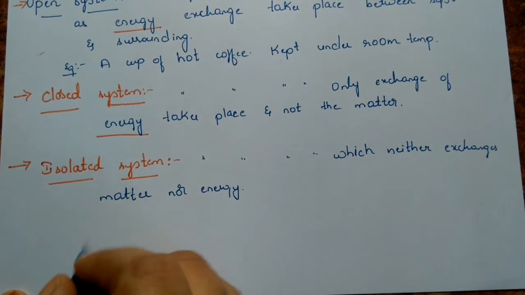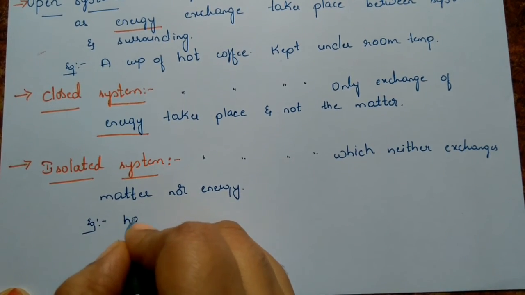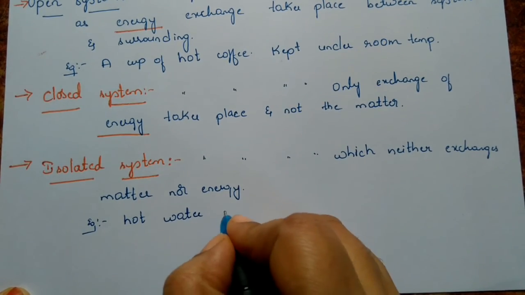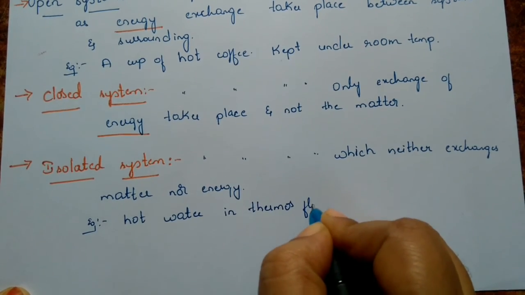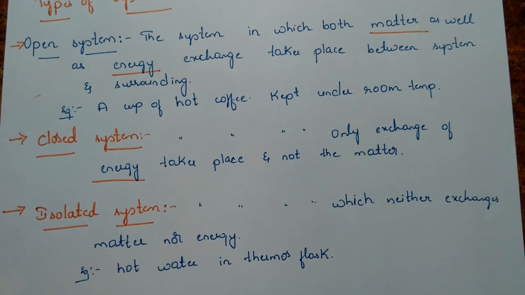So we can write: hot or cold water in a thermos flask. So we have studied three. The open system is one in which both matter as well as energy exchange takes place.